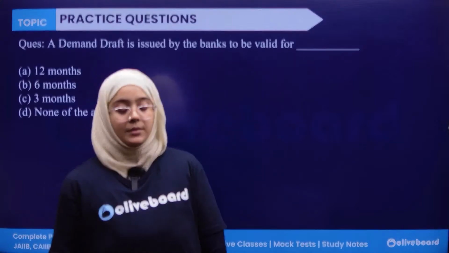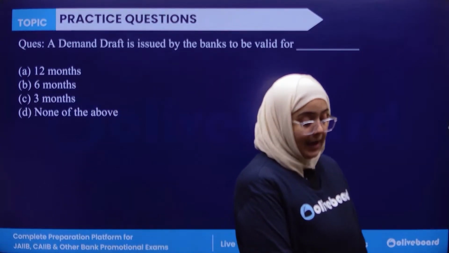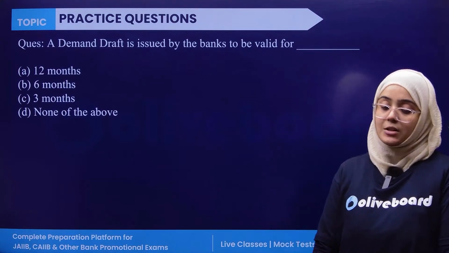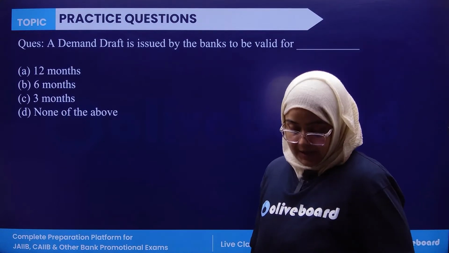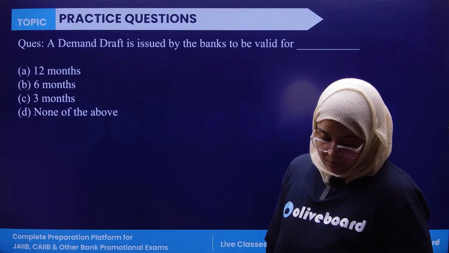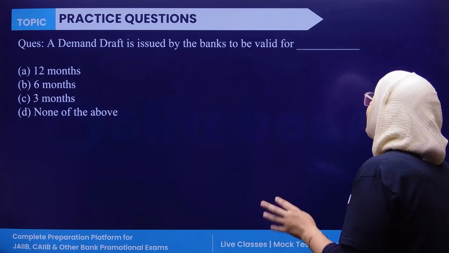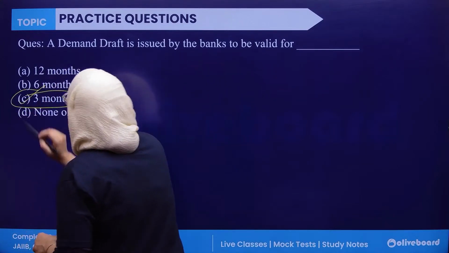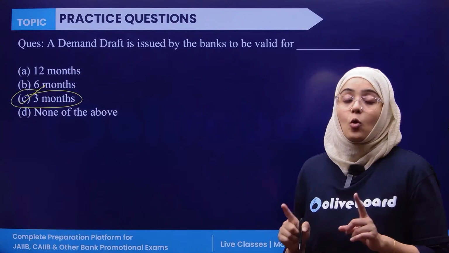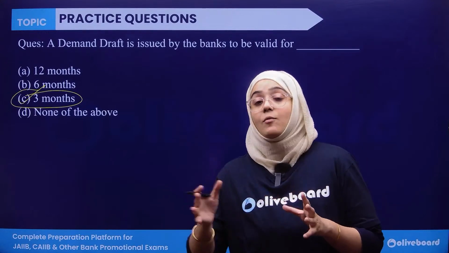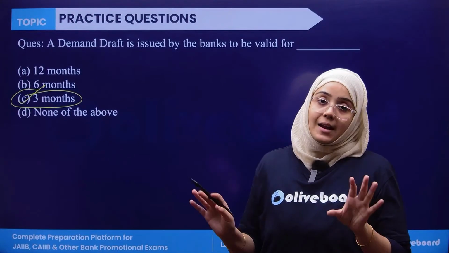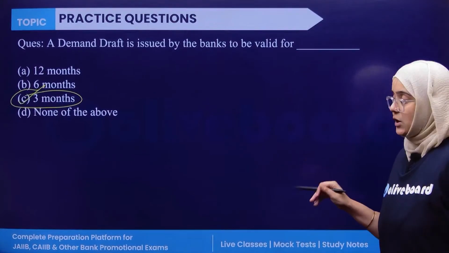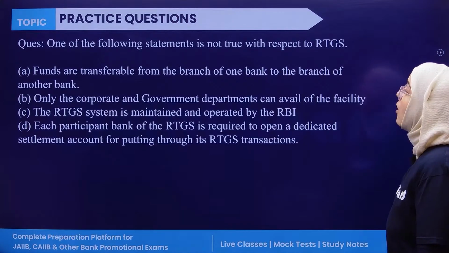I've already told you, the demand draft is issued by the bank to be valid for how many months? It is valid for 3 months. It is revalidated only once and within 1 year. And after that, it is actually finished, or no authority.